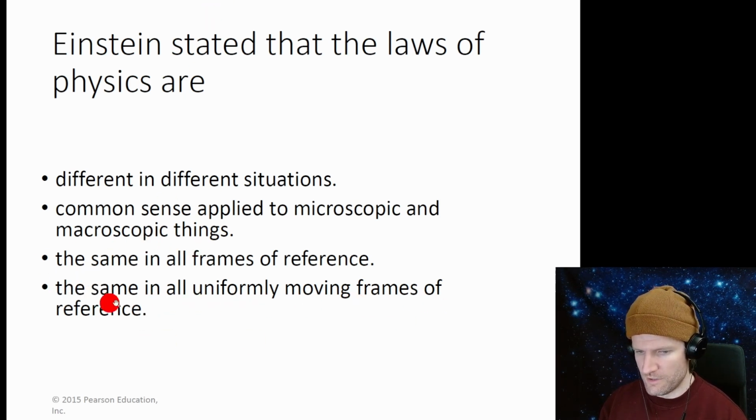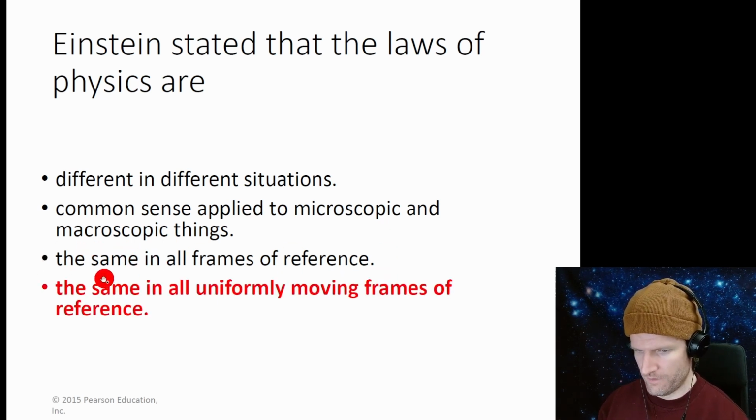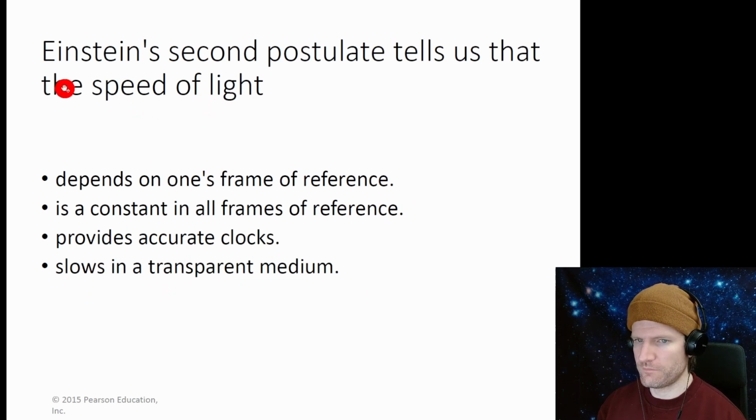So in special relativity, it would be uniformly moving frames of reference. In all frames of reference, uniform or accelerating, is this one. So I think this is the best answer. If we're talking about special relativity, this is the answer. So they must be talking about the laws of physics in special relativity.